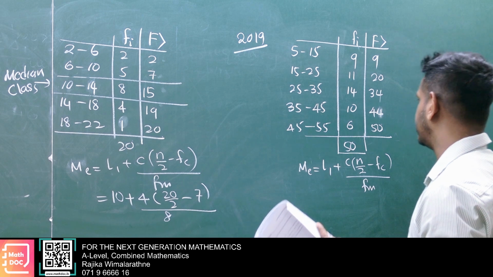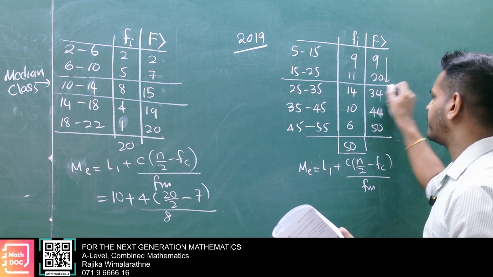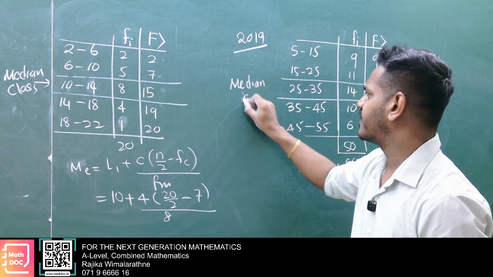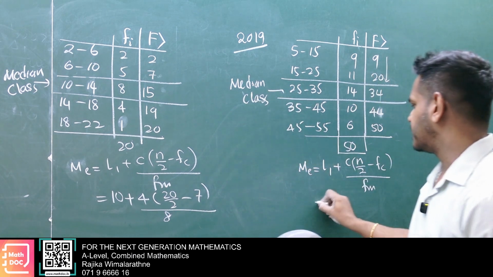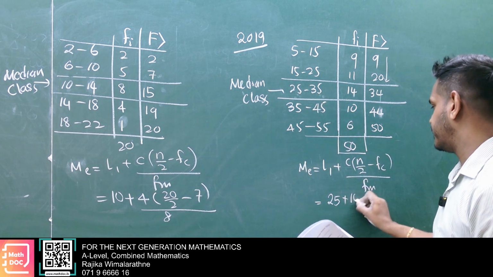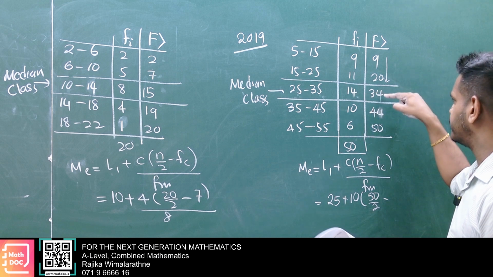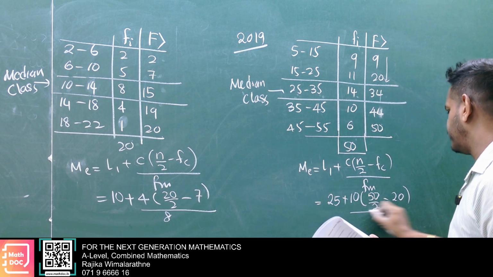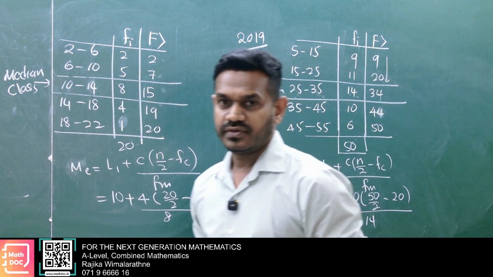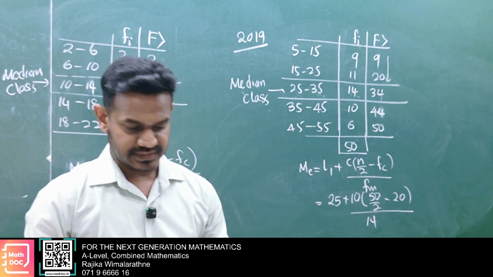Then you select the median class: the 25th element comes to here, so this is the median class. Then take the properties: L1 is 25, class width C is 10, n over 2 is 50 over 2, Fc is the sum up to this, 20, Fm is the median class frequency, 14. Then very easy, no? Finally you get 1 decimal place, 1 decimal place is enough.